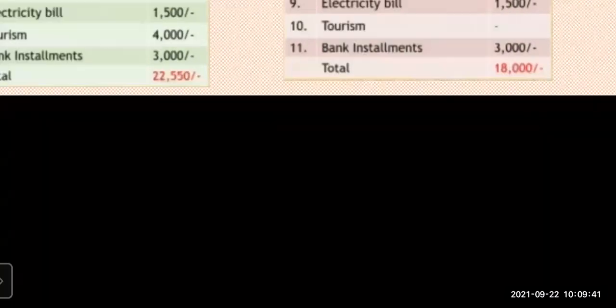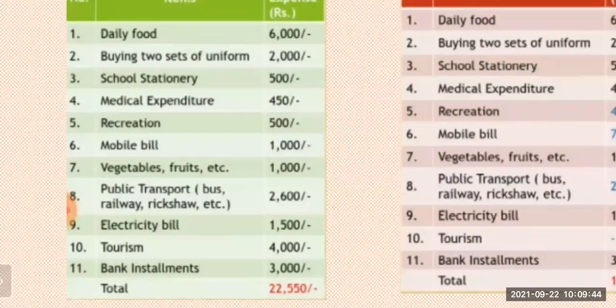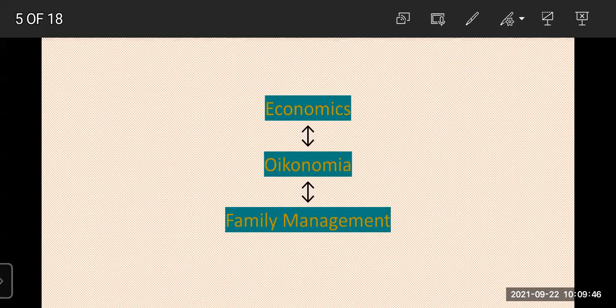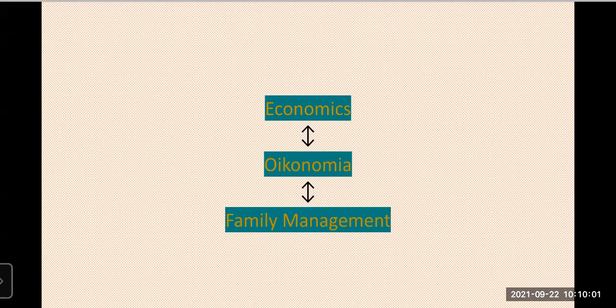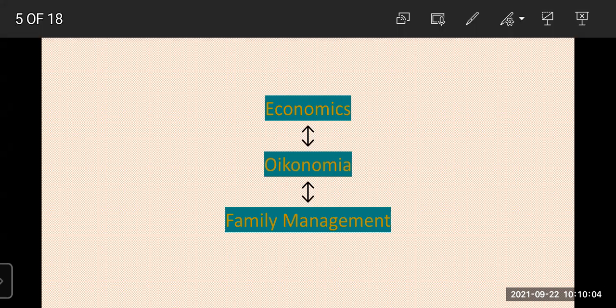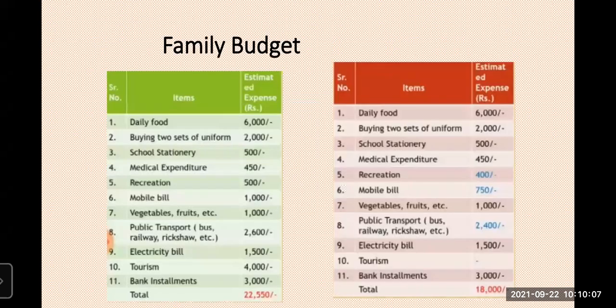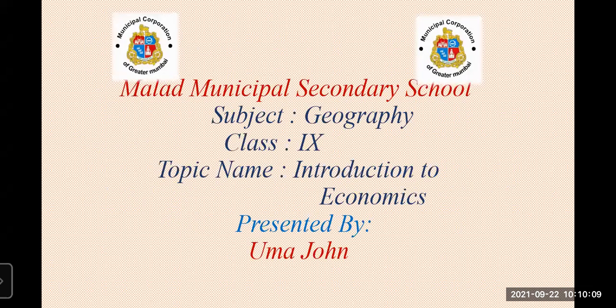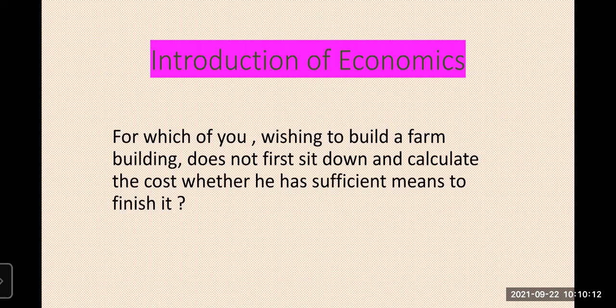Okay, now I want to explain to you about economics. The word economics is derived from oikonomia, a Greek word. That means family management. Economics means our day-to-day life. It represents our life only. That means family management. So now again I'm going to show this one. Now you see, which of you wishing to build a farm building does not first sit down and calculate the cost, whether he has sufficient means to finish it. Now do you understand about the budget? No?